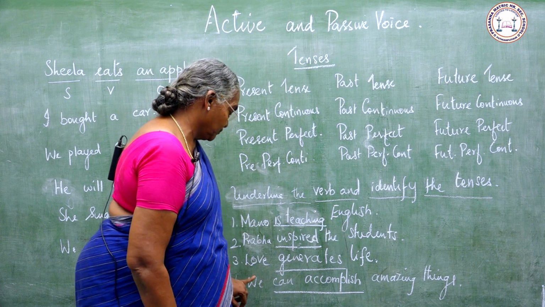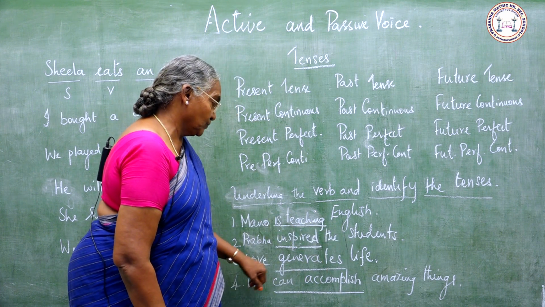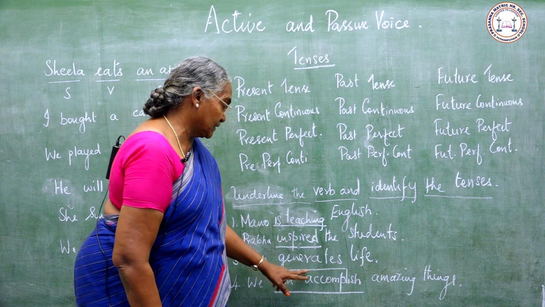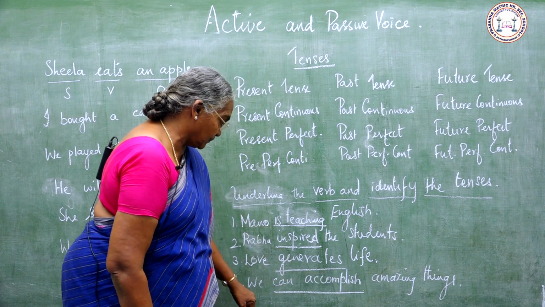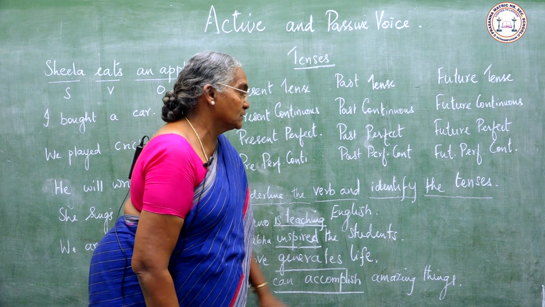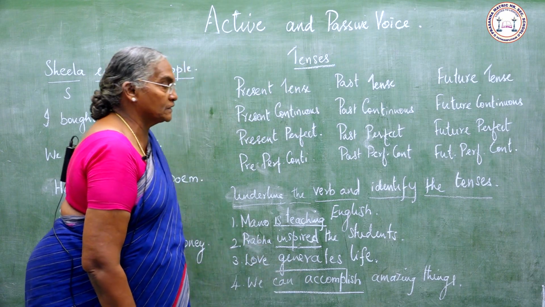Students, object. Love generates life. Love, subject; life, object; generates is the verb. It is in present tense. We can accomplish amazing things. We, subject; can accomplish, verb; amazing things, object. Can accomplish is present tense.